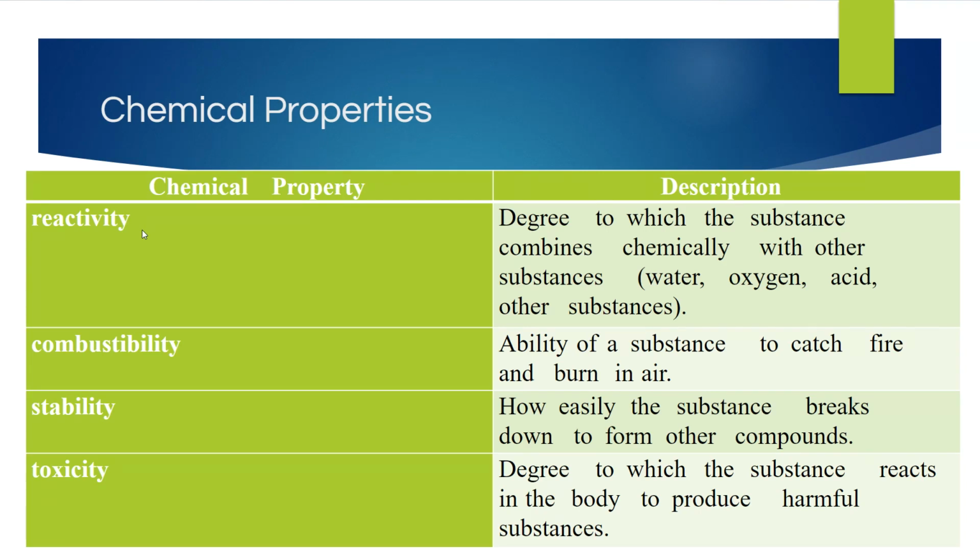Stability, how easily the substance breaks down to form other compounds. Toxicity, the degree to which the substance reacts in the body to produce harmful substances. Remember back to the ecosystems unit when we talked about bioaccumulation. That was referring to toxicity, right? The degree to which the substance reacts in the body to produce harmful substances.